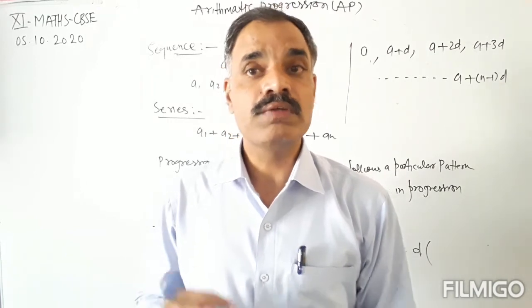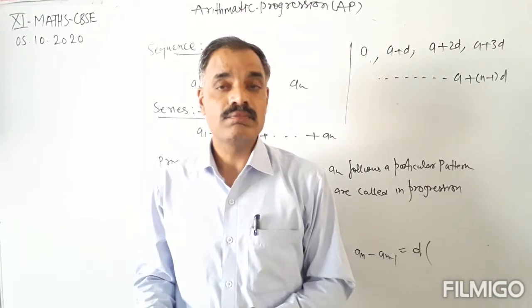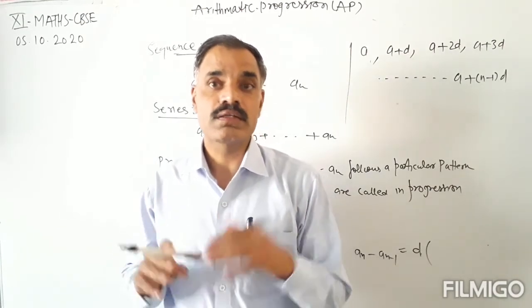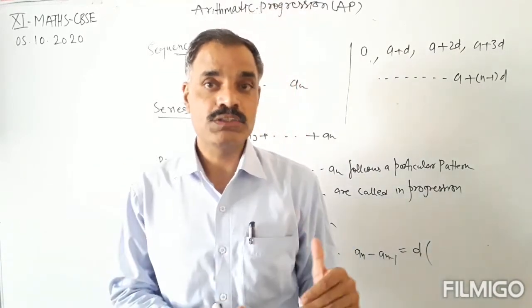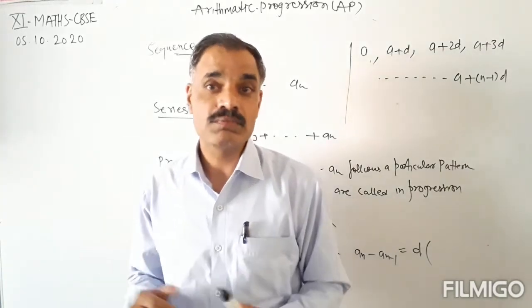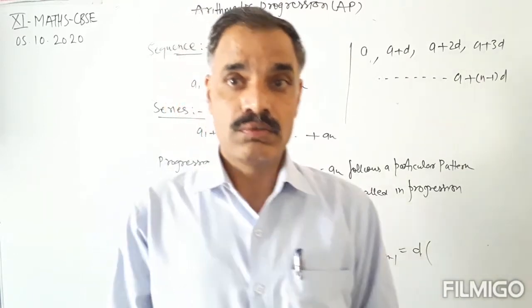So in this way we can introduce the terms of the arithmetic progression.